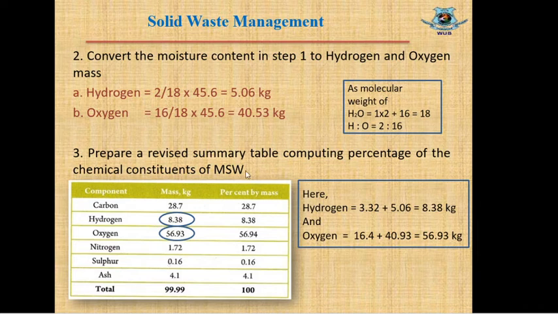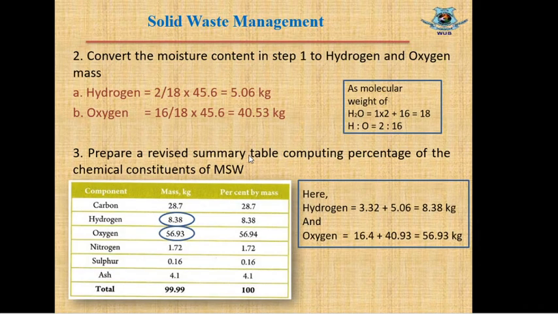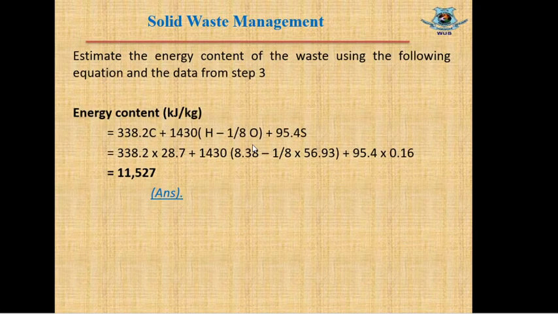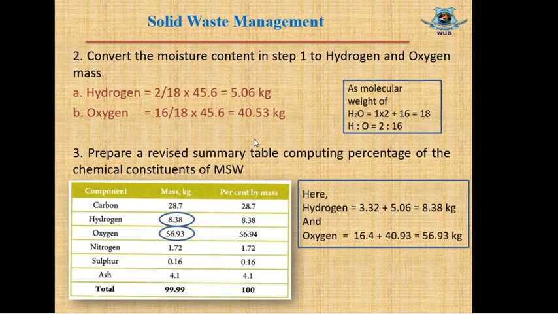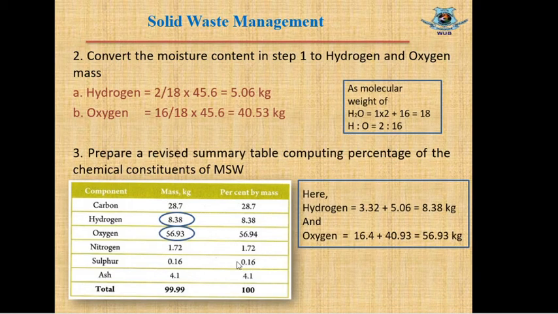So let's see, the value of carbon is 28.7, so the value of C is 28.7, the value of H, that means hydrogen, equal to 3.83, the value of O, that means oxygen, equal to 56.93, and the value of S, sulfur, equal to 0.16.